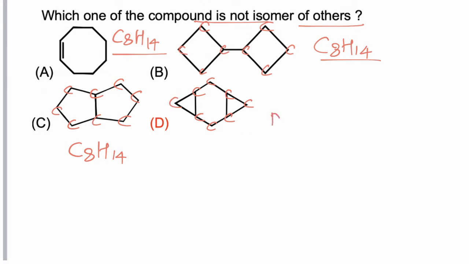So DOU is equal to 3, and the molecule has 6 hydrogens less compared to alkane. So the molecular formula of this compound is C8H12. So option D has a different molecular formula from the others. Hence this is not an isomer of the other compounds, and the correct option is D.